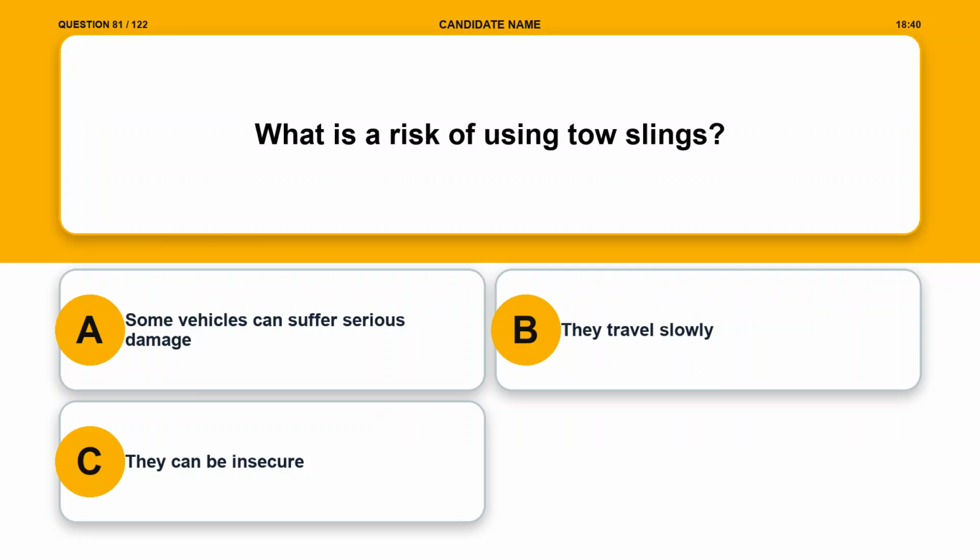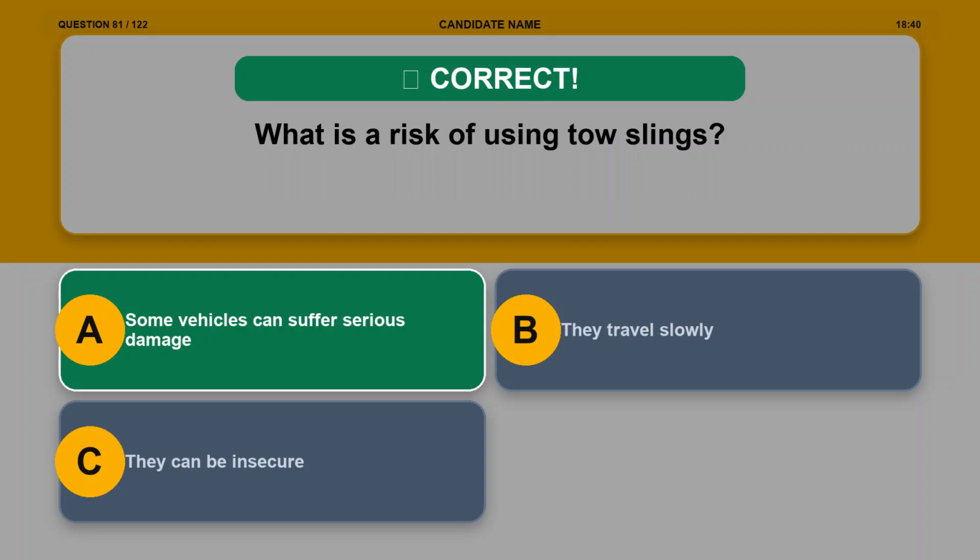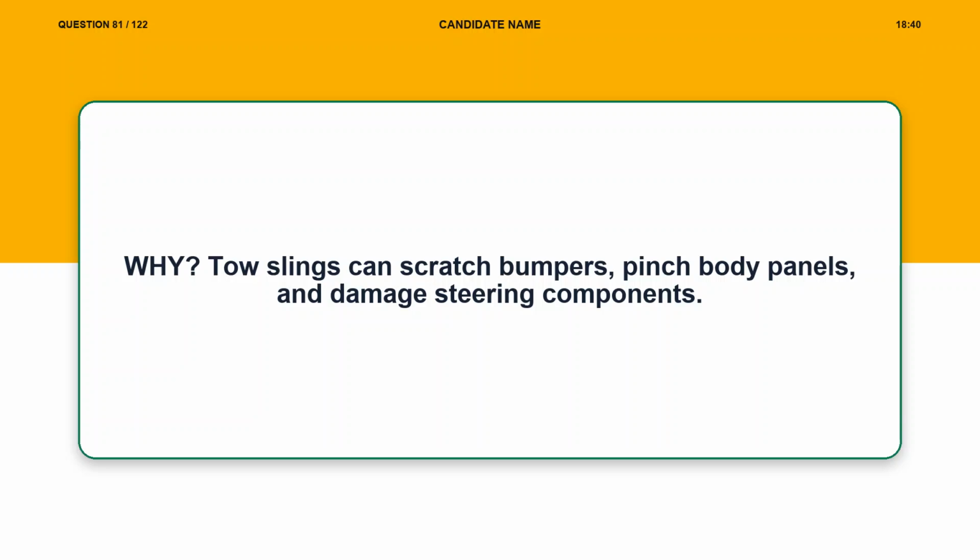Question 81. What is a risk of using tow slings? Option A, some vehicles can suffer serious damage. Option B, they travel slowly. Option C, they can be insecure. The correct answer is option A, some vehicles can suffer serious damage. Explanation. Tow slings can scratch bumpers, pinch body panels, and damage steering components.